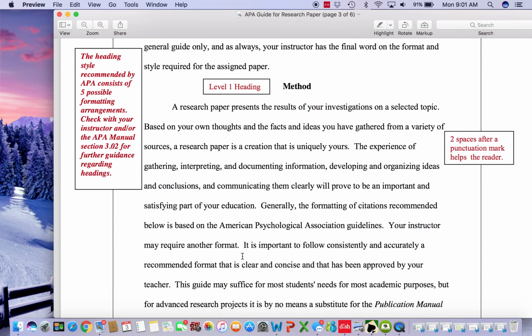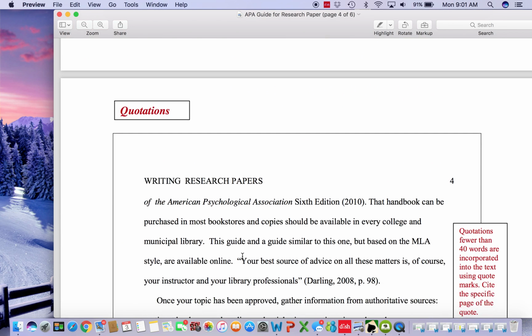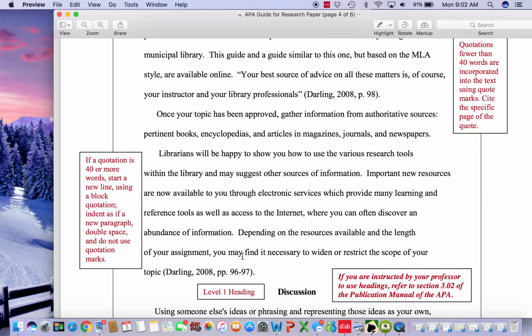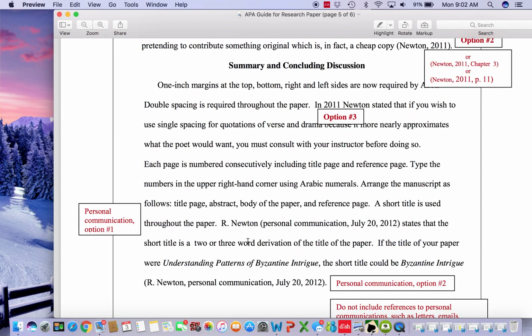I want you to include an extended metaphor. Take that same metaphor and extend it in an expanded format throughout the body of your paper. The last thing I want you to focus on is closing out that metaphor. Wrap up that metaphor and close it in the conclusion of your paper.